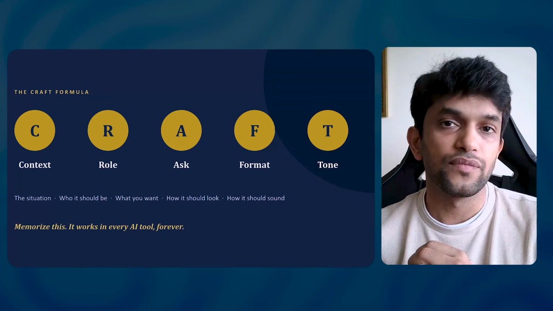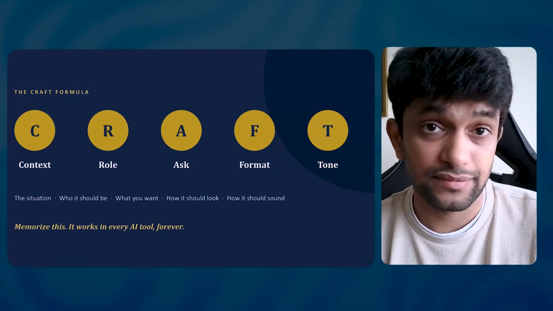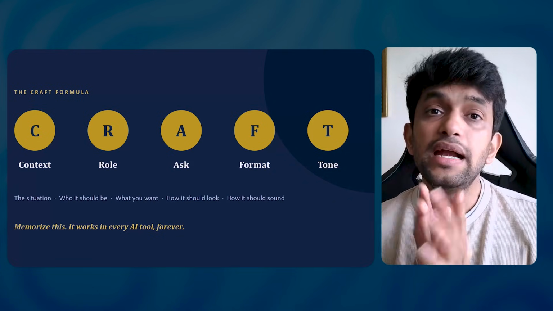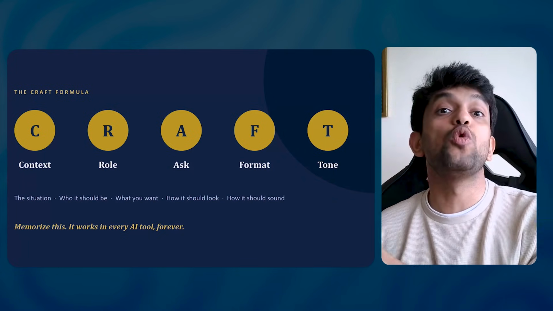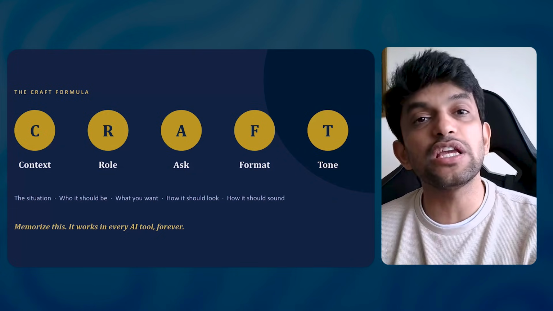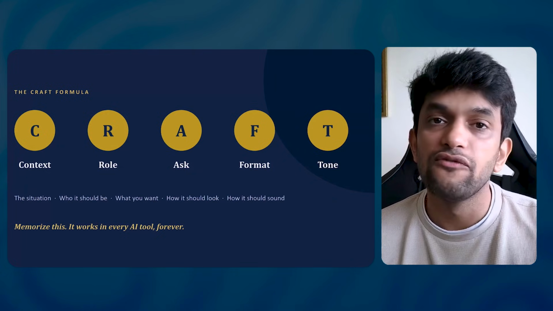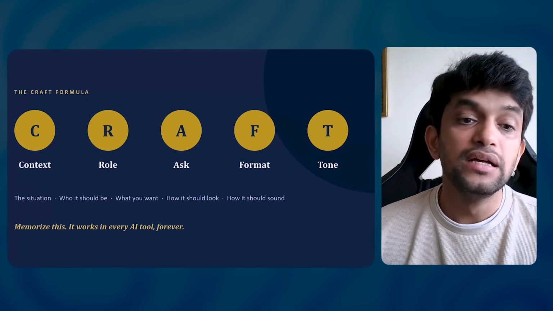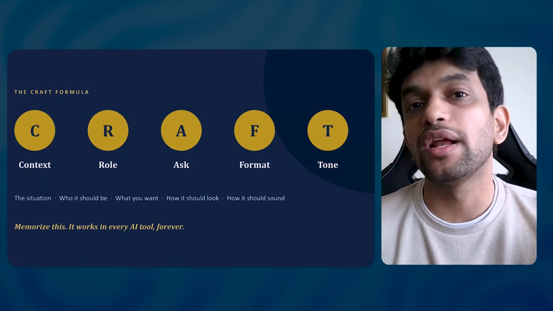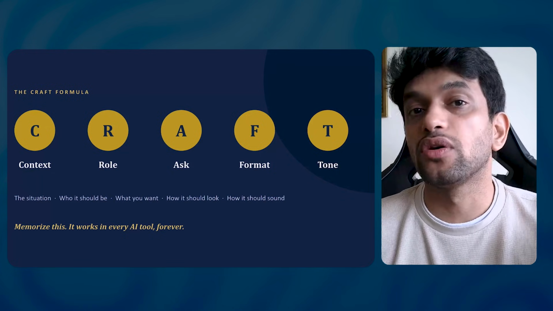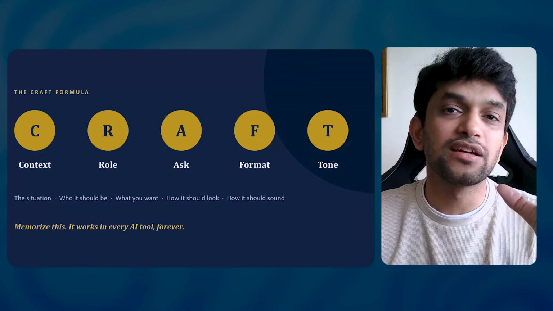The CRAFT framework of prompting. Now you'll be like, what is CRAFT? In CRAFT, C stands for context. What is context? Context is basically giving the intern information about what you are going to do, giving it as much information as possible about the task which you want your AI to do. Context is the situation. What situation are you in? You have to respond to your boss, your college principal, your wife or whatever. That is context.